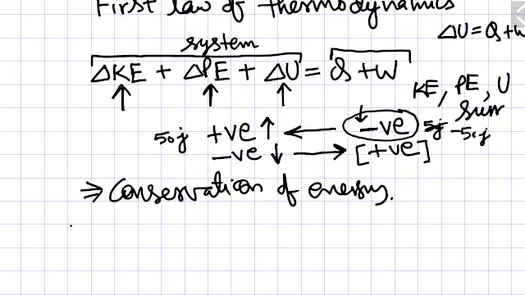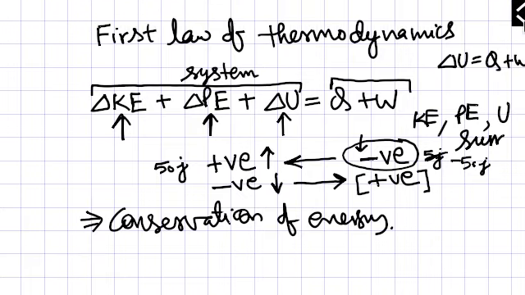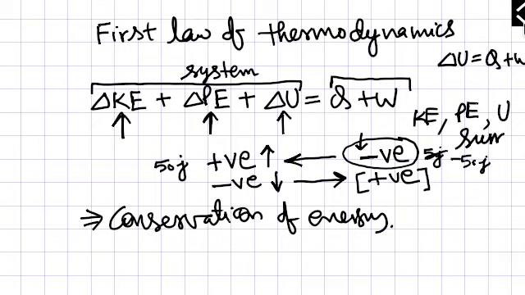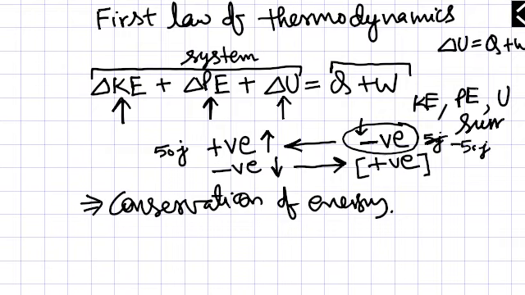So the first law says that the energy is conserved, but it has got limitations. What is the limitation? It is not telling you in which direction your process will go.